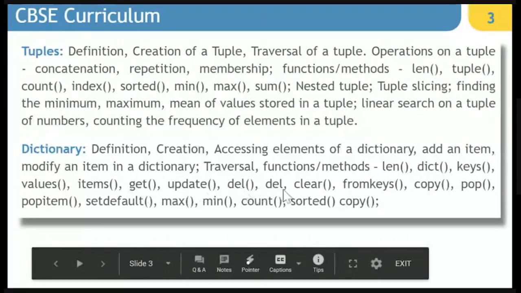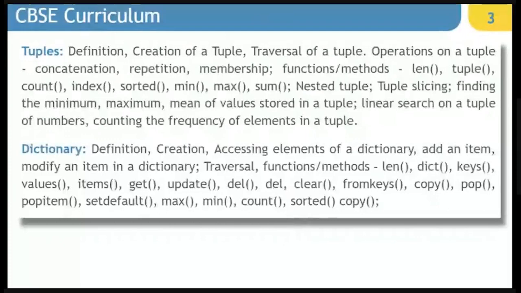Now in the syllabus, there are 2 things written over here. However, there is only one, that is del. Clear, fromkeys, copy, pop, popitem, setdefault, max, min, count, sorted, and copy.